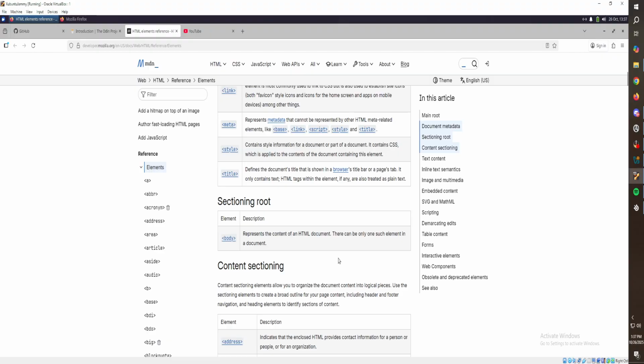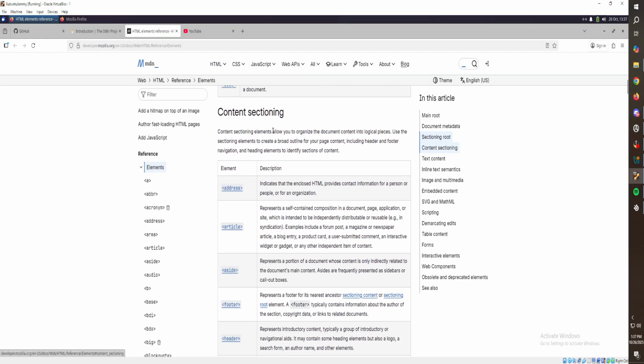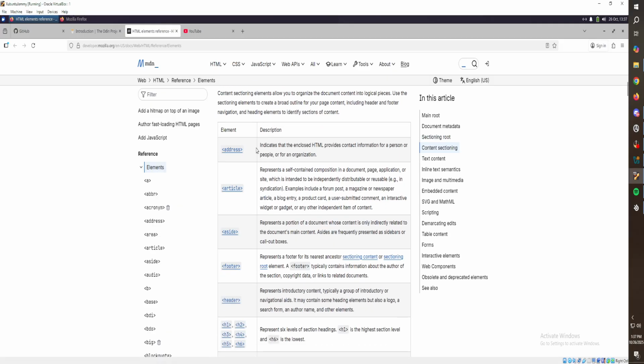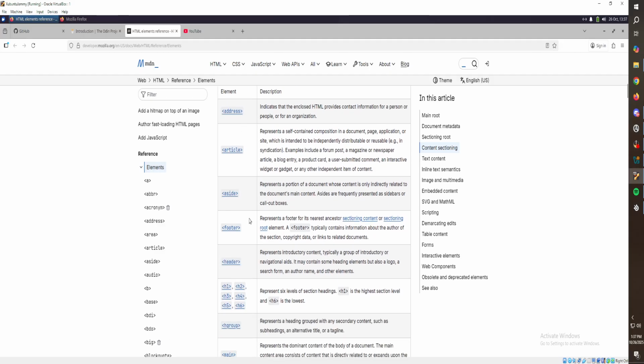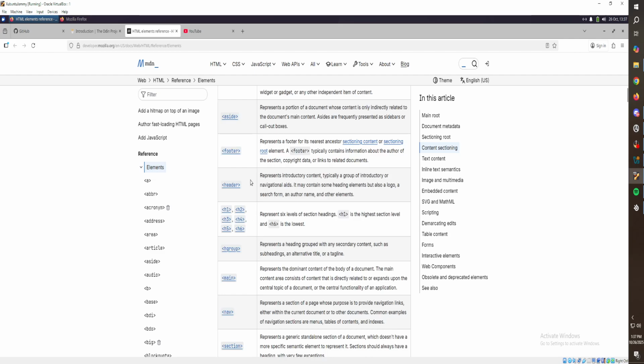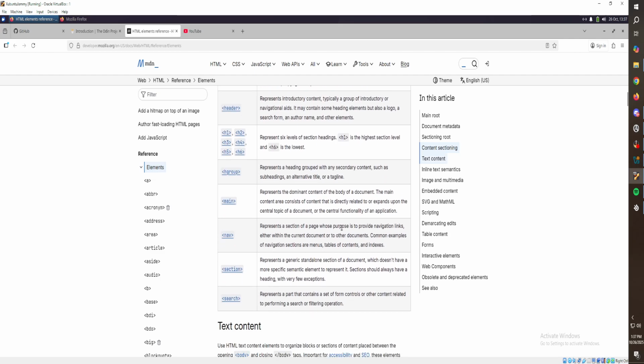Body, content sectioning. That's cool. Oh, that's cool. Article, aside, footer, header. We knew about those. H1 through H6, hgroup, main, nav.